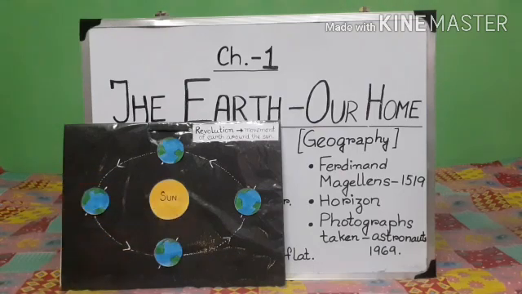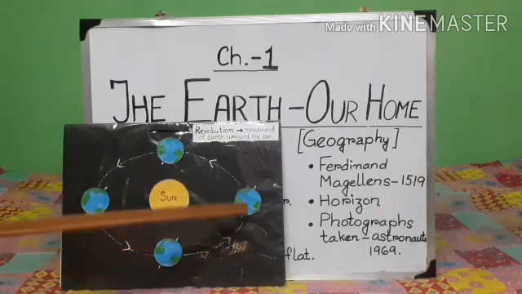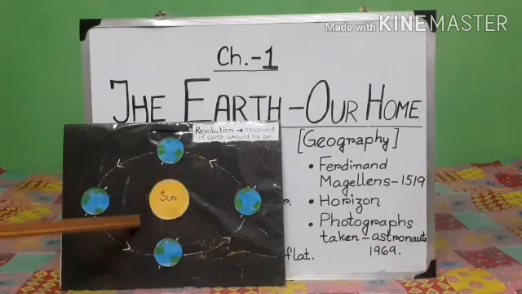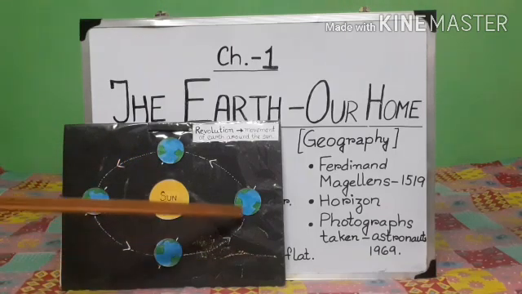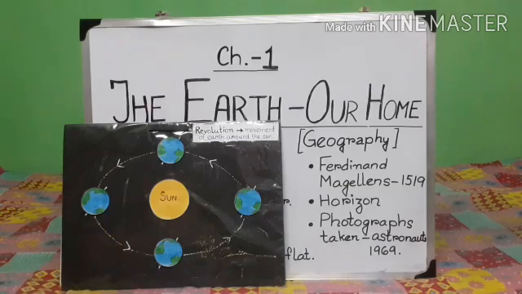Likewise, all other planets, satellites, celestial bodies move on their own path, which we call orbit. Understood? The path on which each planet, each celestial body, satellites move around the sun is called orbit. Our earth also has its own orbit and it moves around its own orbit. Understood? What is orbit?